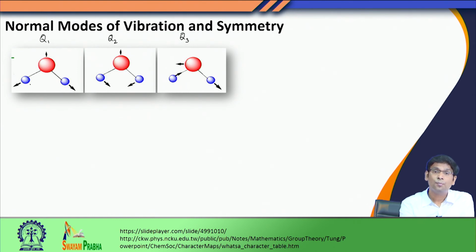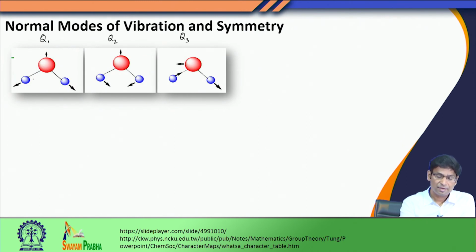In Q1 both hydrogens were going away from oxygen, so there was a positive linear combination and both of them were going away equally. And in the second case, although both hydrogens are moving to an equal extent, one is going closer, the other is going farther from the oxygen atom. So, this is a negative linear combination of the 2 internal degrees of freedom.